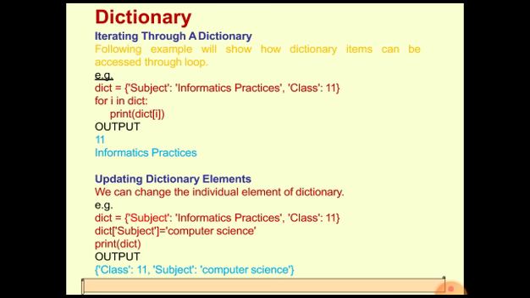Here, subject is the key which you are providing in the form of a variable within the square brackets. So what will happen in the output? It will print the value of that particular key. Here, this output may look like it has an error, but it's not an error.